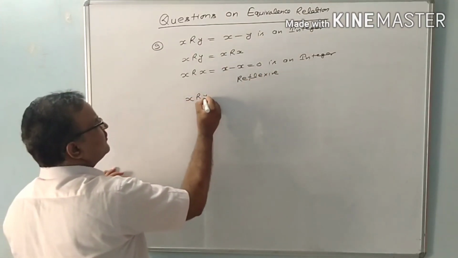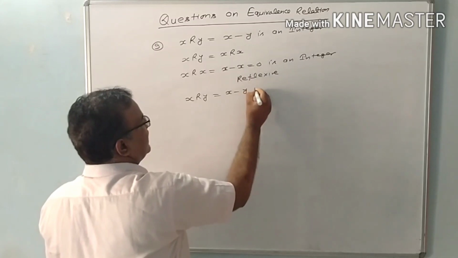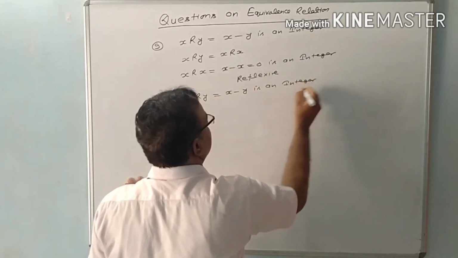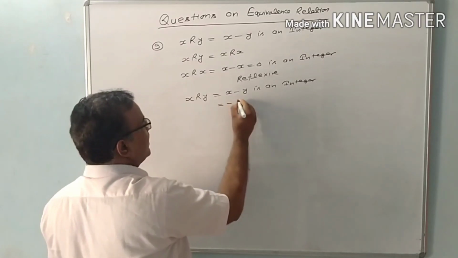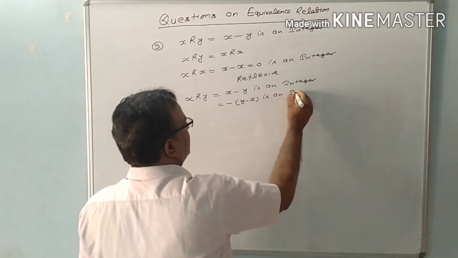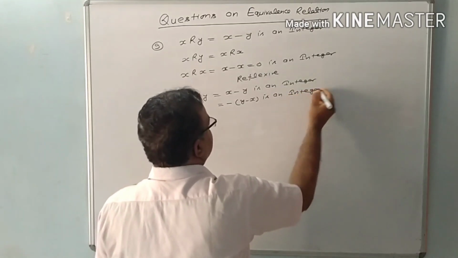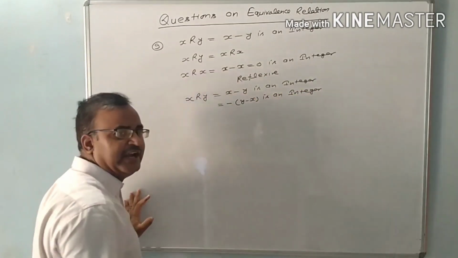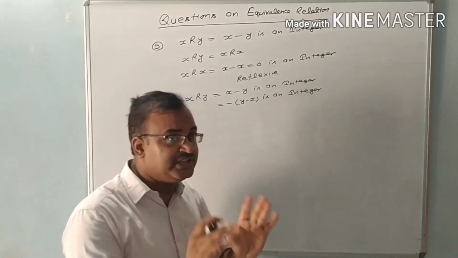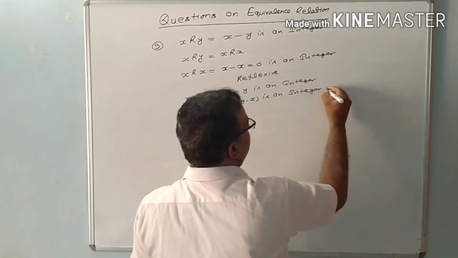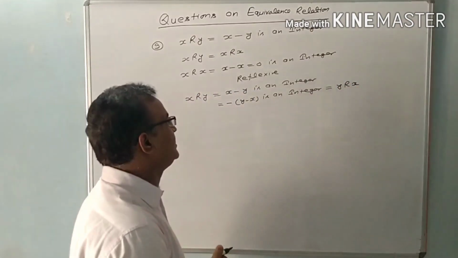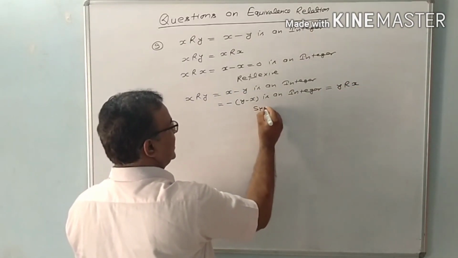X is related with y if x minus y is an integer. If we take common minus, then y minus x is also an integer. Yes, if x minus y is positive, then y minus x is negative. If x minus y is negative, then y minus x is positive, but an integer. So we can say y has the same relation with x. So this relation is a symmetric relation.